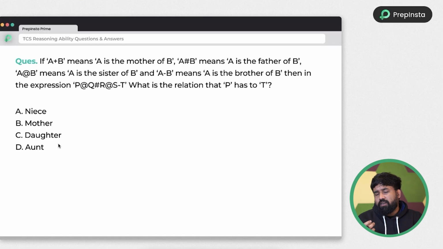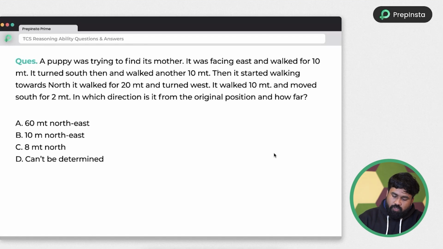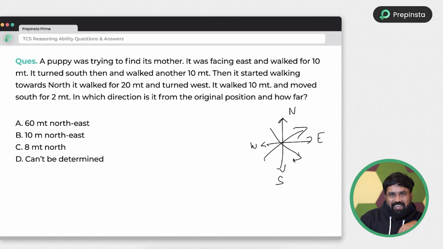Very small problem, but there are a lot of things you need to think about. So that's why I have given time to solve. Okay, so just look into the next problem, and even a lot of people will make a mistake. Even seeing the options itself, I am saying it is a direction based problem. A lot of students won't practice direction based problems, and they will waste a lot of time in their examination by creating directions of north, east, west, and south like this, and they will write all the secondary directions, and they will waste a lot of time.